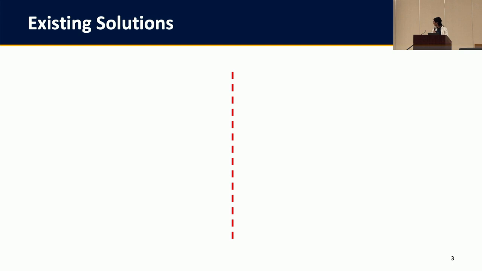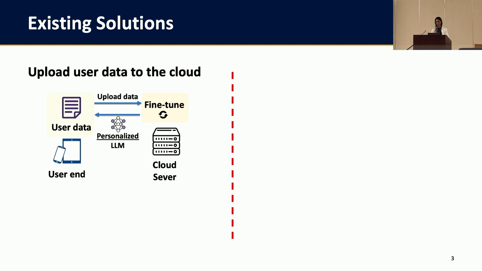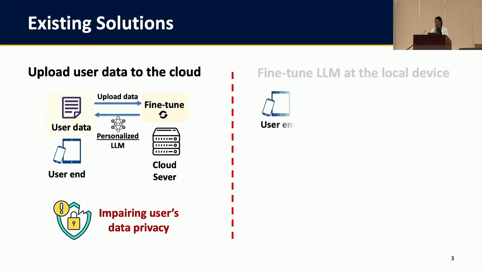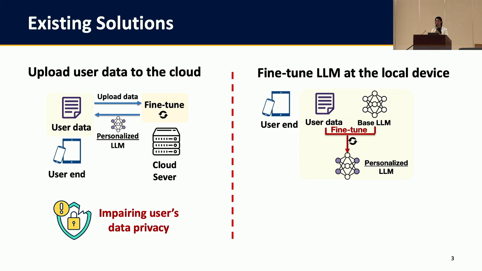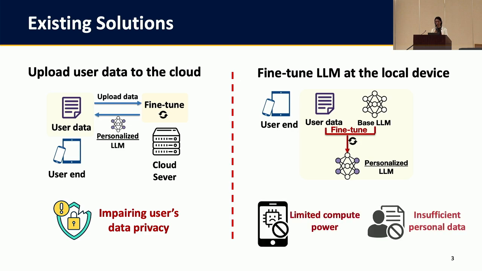A straightforward way to personalize an LLM is to upload the user data from the mobile device to the cloud server and fine-tune the model on the cloud server. However, doing so will expose the sensitive data to the cloud, which may lead to privacy leakage. So instead, a more privacy-preserving method is to directly perform the fine-tuning on the user device. However, this approach faces some challenges due to the limited computing power and the insufficient personal data.